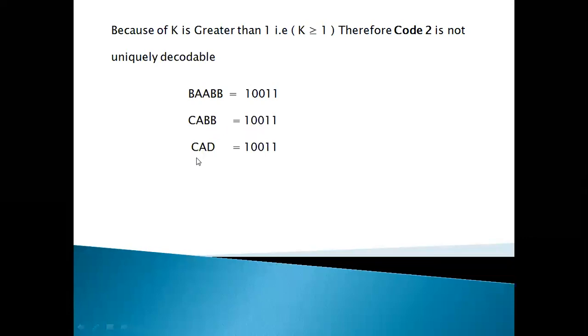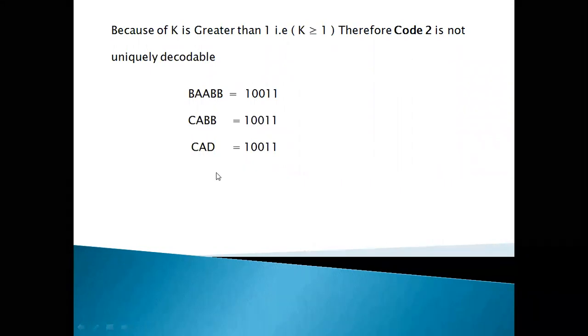If the message is CAD, what is the code? 1, 0, 0, 1, 1. So for different messages, the same code is generated. Here there are 3 different messages, and for all of them 1, 0, 0, 1, 1 is generated.